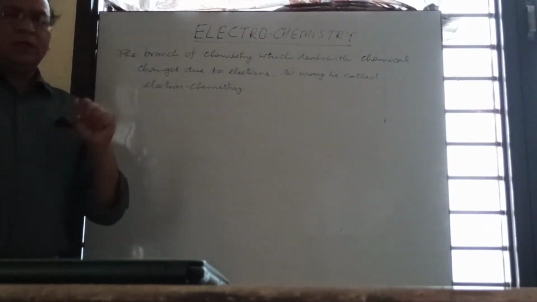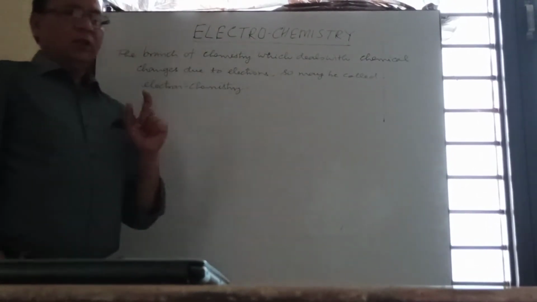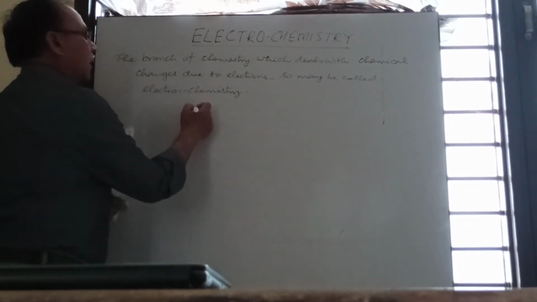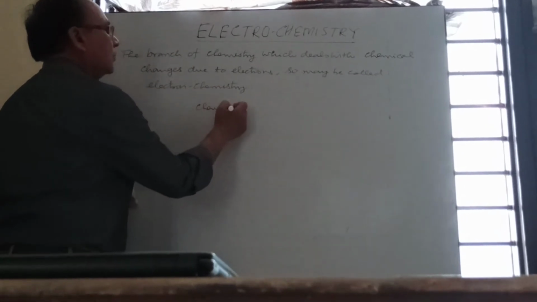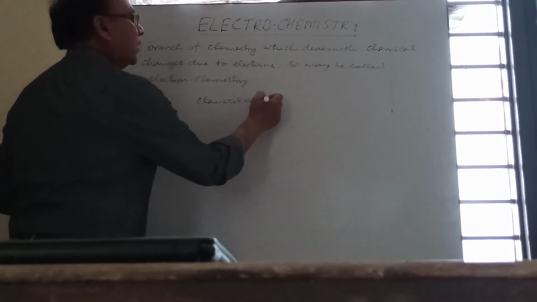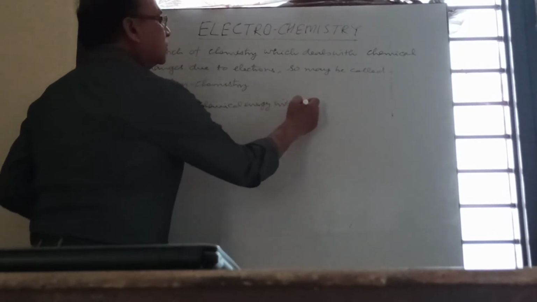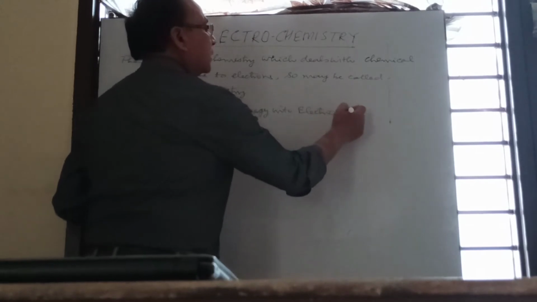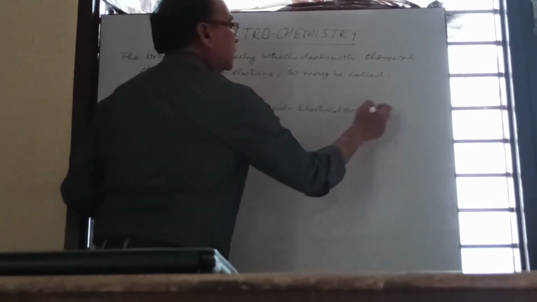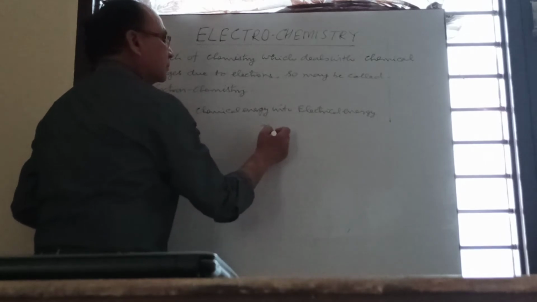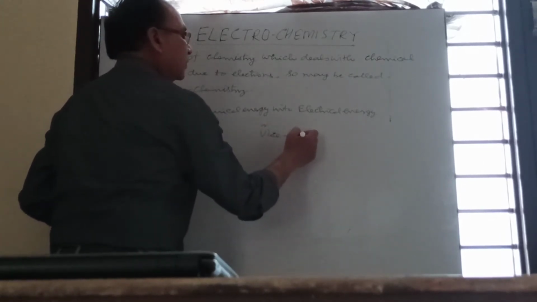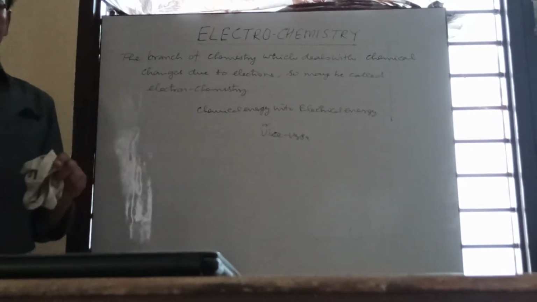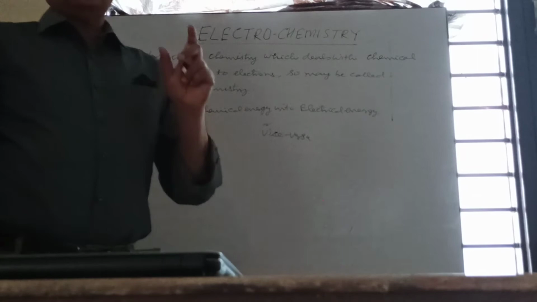In fact, electrochemistry deals with the interchange, or conversion, of chemical energy into electrical energy, or vice versa, meaning electrical energy converts into chemical energy. So it means there are two parts, and we will study electrochemistry in two parts.